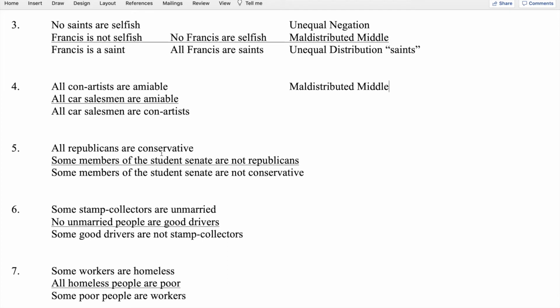And then we can look at the end term car salesman, which is distributed twice, both times as the subject of a universal. And for an end term, that's fine. You want it equal above and below the line. But then we have con artists, which is not distributed in the conclusion, but it is distributed in the first premise. And so that's unequal distribution of the end term con artists.